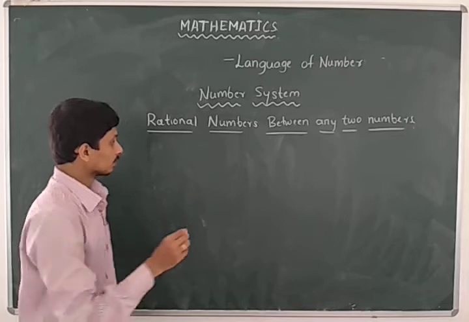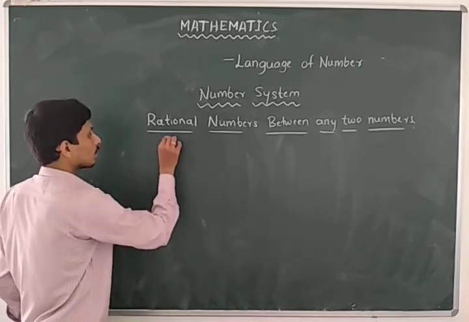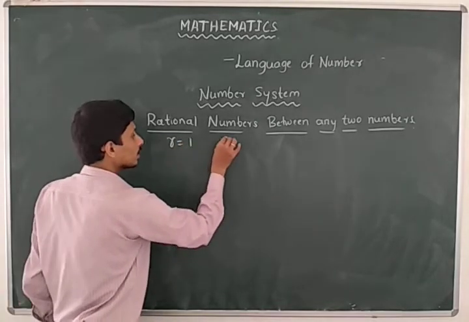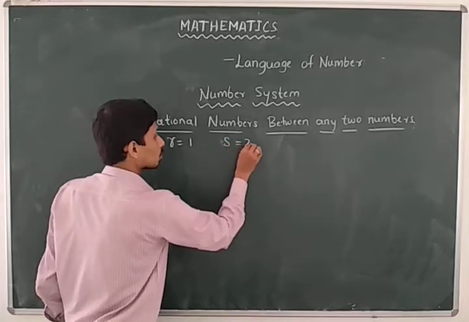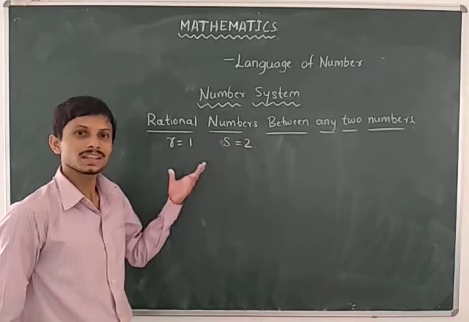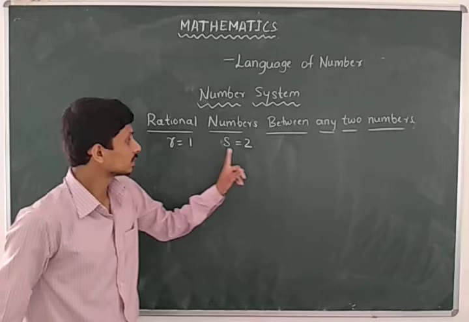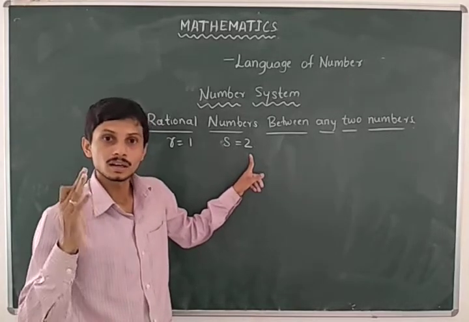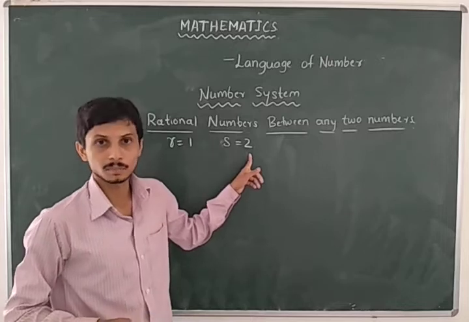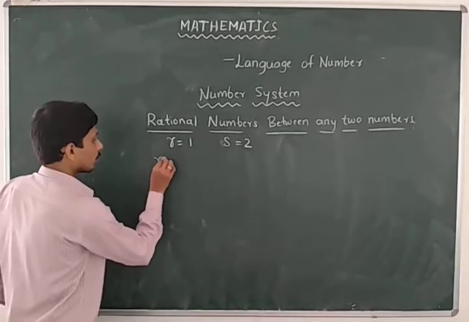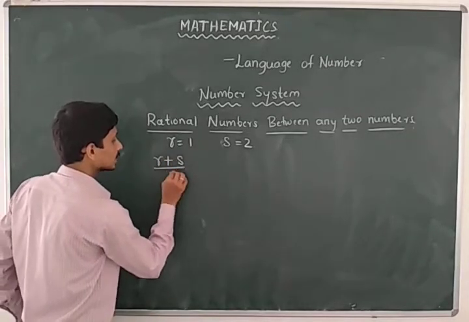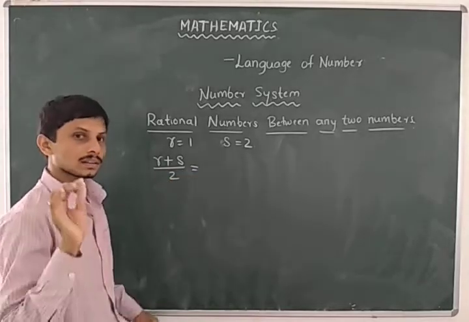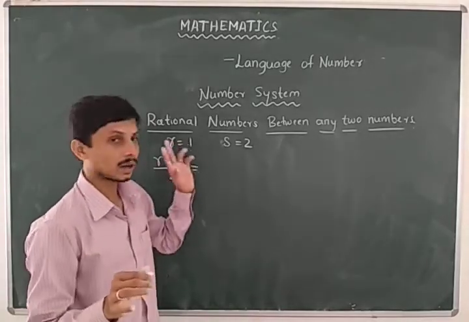So I will take two numbers, r equal to 1 and s equal to 2. Here we just add and divide by 2 and we can get a rational number. So when we perform (r plus s) by 2, we get a rational number between 1 and 2.